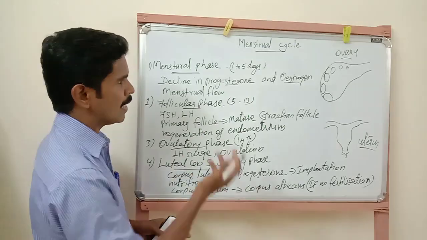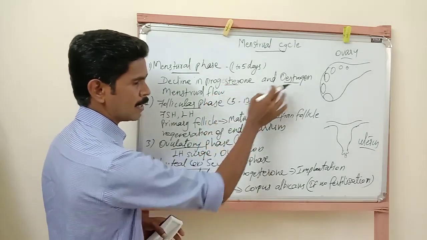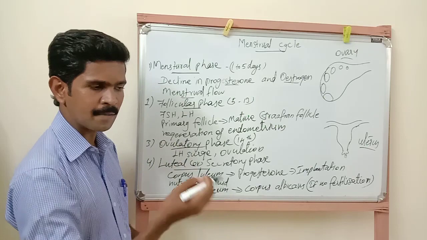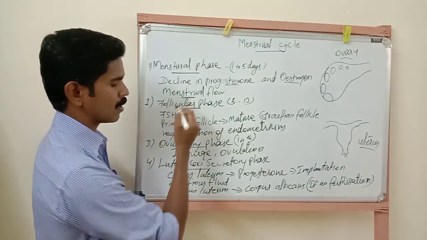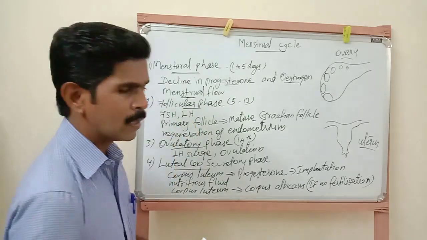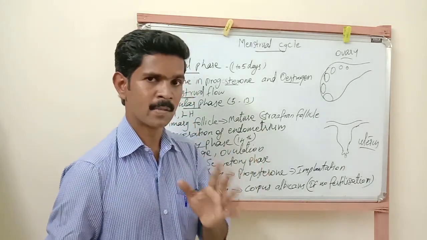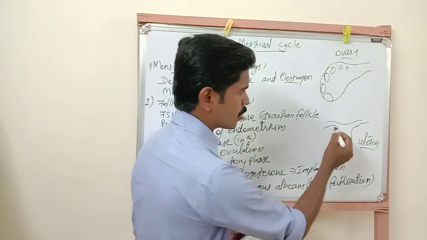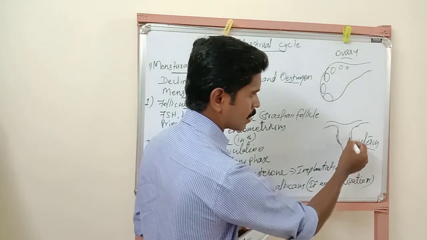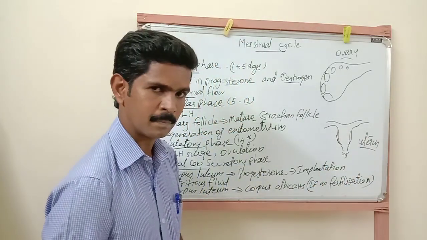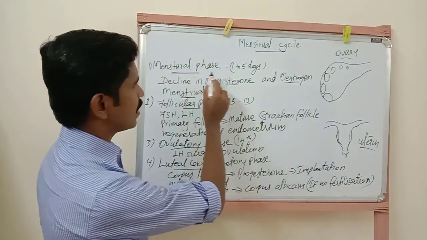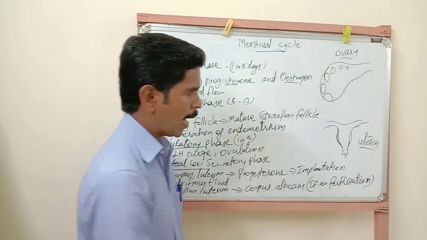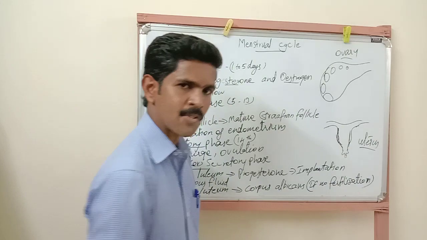Understand? So because of the reduced production of progesterone and estrogen hormones, some flow or liquid-like substances are released from the female reproductive system. It is called menstrual flow. And I already told you, the wall of the uterus is made up of 3 layers. In the last class I told you. Okay, the inner layer, so just imagine it's the uterus. The inner layer of this uterus is called the endometrium. So during this menstrual phase, the wall of the endometrium completely breaks down, and the blood vessels present in this region also break down.